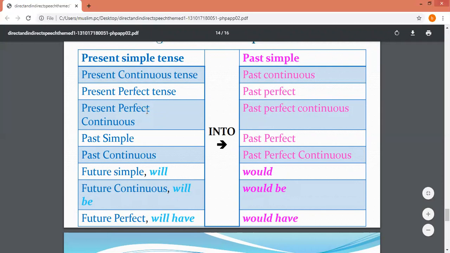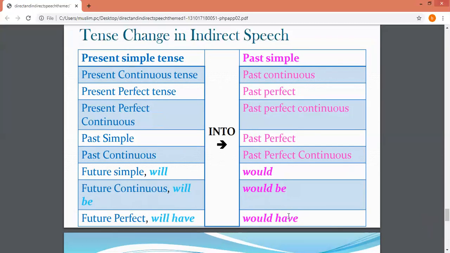Present perfect continuous is changed into past perfect continuous. Past simple into past perfect. Past continuous into past perfect continuous. Future simple, will, into would. Future continuous, will be, would be. Future perfect, will have, would have.